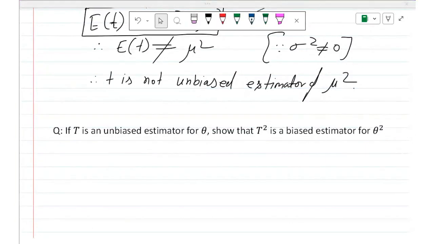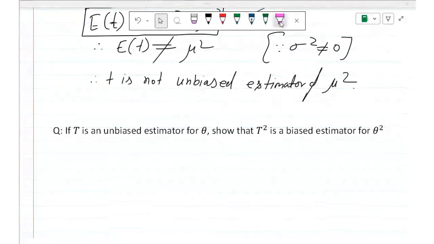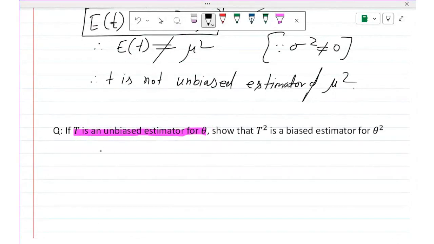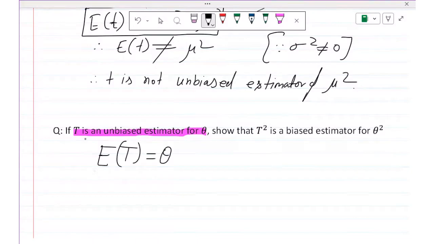We are given that T is an unbiased estimator of theta. What is the meaning of this first line? It means the expected value of T is equal to theta. That is the meaning of unbiasedness.